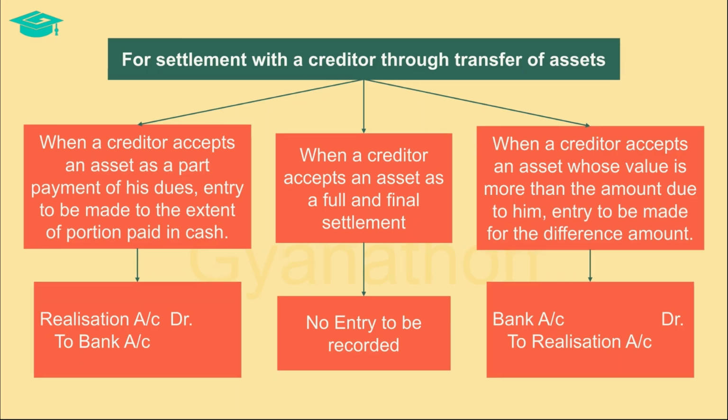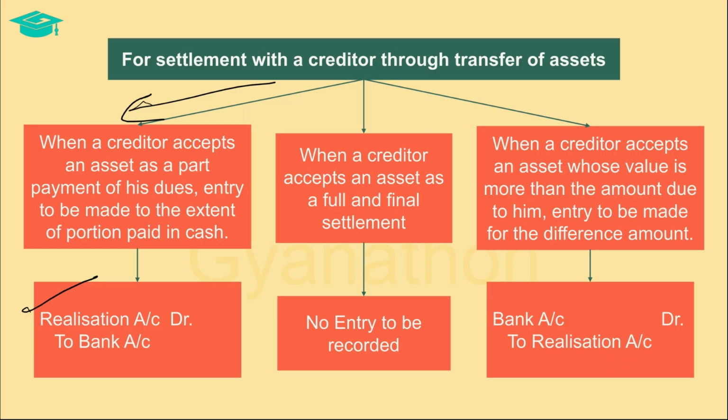When a creditor accepts an asset as a part payment of his dues and the other part has to be paid in cash, then the firm has to account for the same only to the extent of the portion that is paid in cash. The entry for the same is done by debiting the realization account and crediting the bank account with the amount that is paid through bank to the creditor. Now let us understand the effect of this entry.